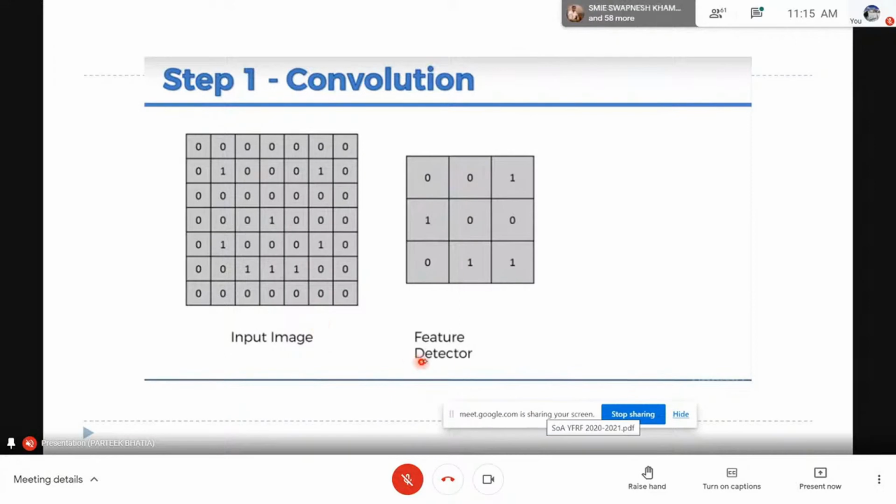Out of this image, we have to look for important features, and we are using something called a feature detector. We also call this a filter. We call it a filter or feature detector, which will help us in detecting this information. This is a very important point: from this input image we are going to extract important features.